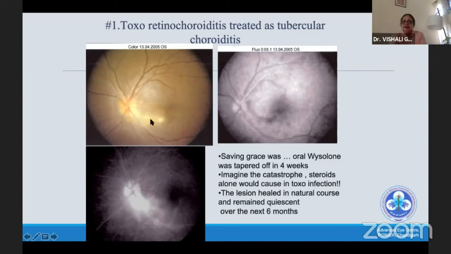So these are the lesions of retinitis, which is very typical for toxoplasmosis. She did not receive any anti-toxo at this point. She was diagnosed as TB choroiditis, managed as TB choroiditis. I think the saving grace was that steroids were not given for very long. That is how the disease did not become too crazy.